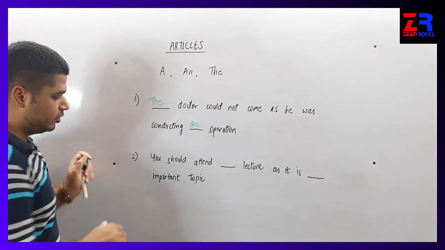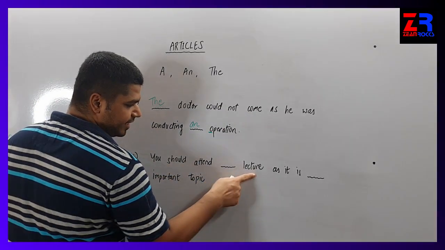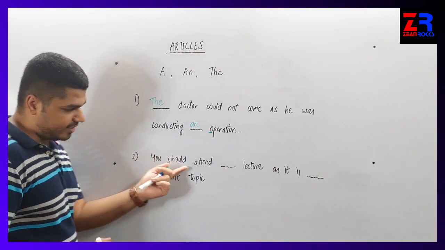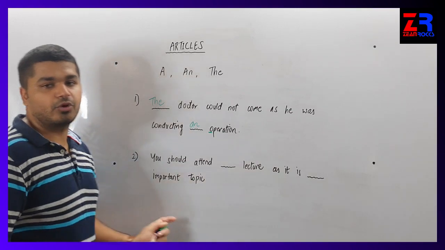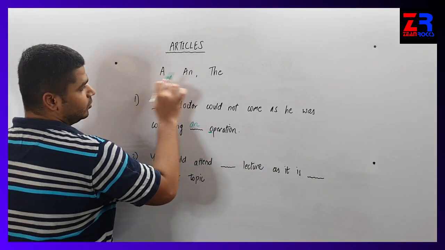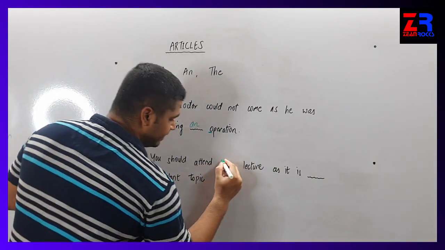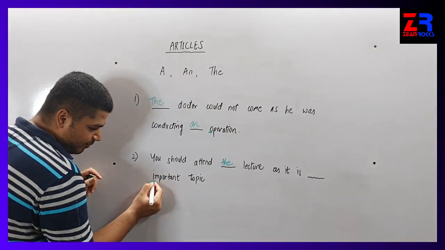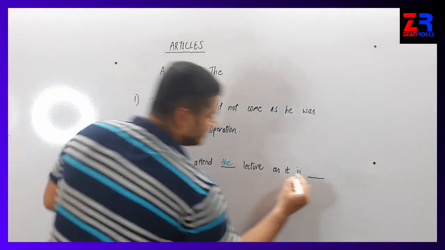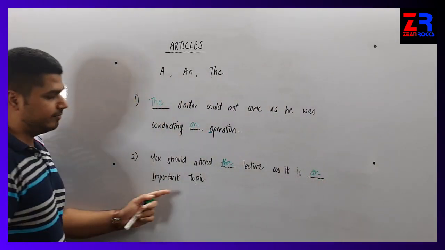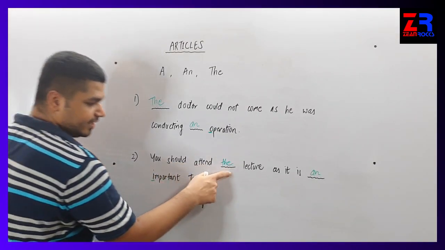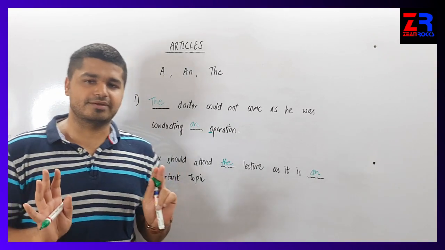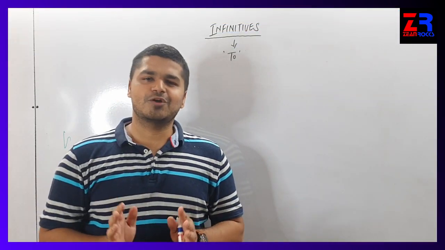Let's have another example. You should attend dash lecture as it is dash important topic. You should attend, we have to use any of these three words. You should attend the lecture as it is dash important. Again there is a vowel. As it is an important topic. You should attend the lecture as it is an important topic. Is it clear? It's a very simple topic. Okay. The next topic is also very simple.